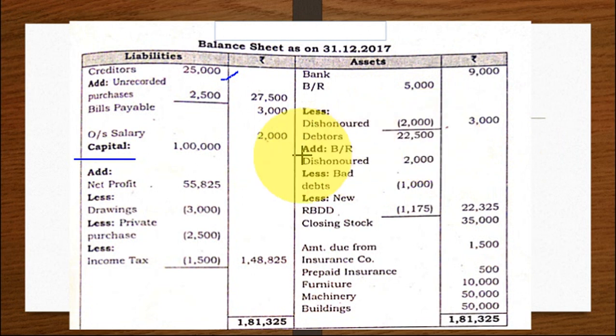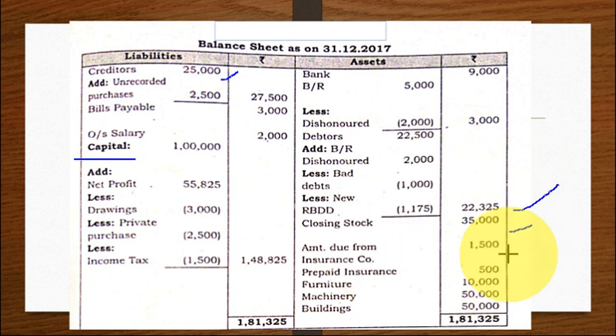So 22,500, add 2,000. Okay. For debtors, there are various adjustments. Bad debts you have to deduct, RBD you have to deduct. Clear? So debtors, add bills receivable dishonored, less bad debts, less RBD. So 22,325. Then closing stock 35,000.